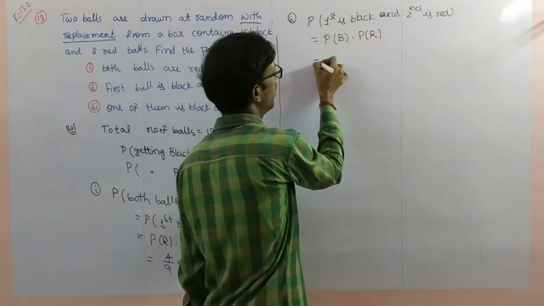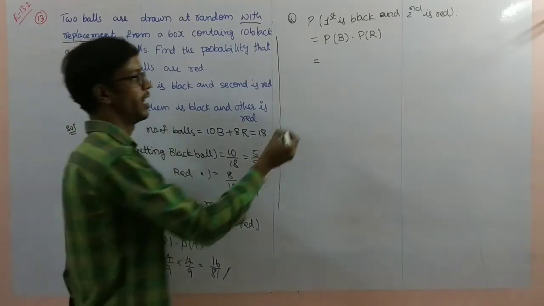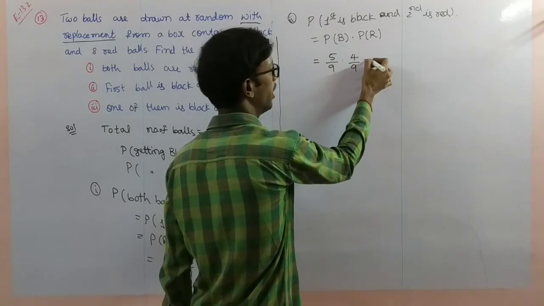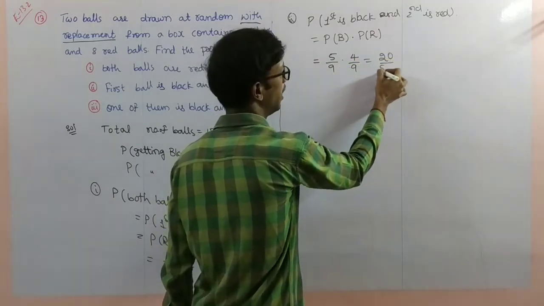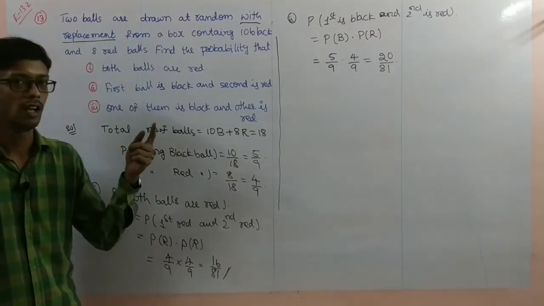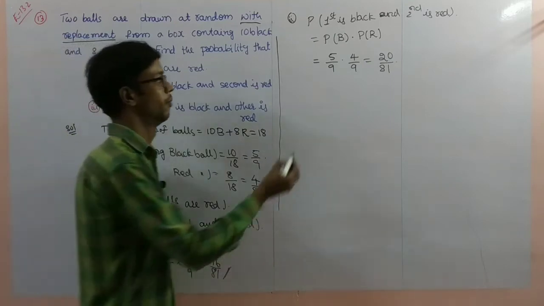So probability of black ball is 5 by 9 into 4 by 9, that is 20 by 81. 20 by 81 is the probability that first ball is black and second ball is red.